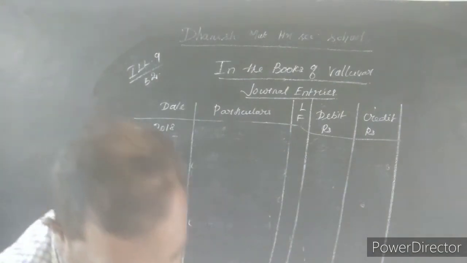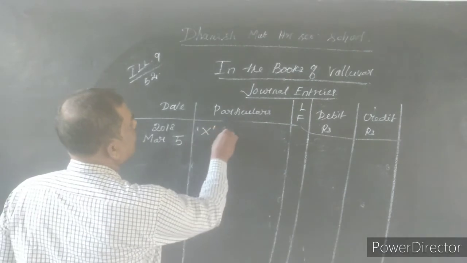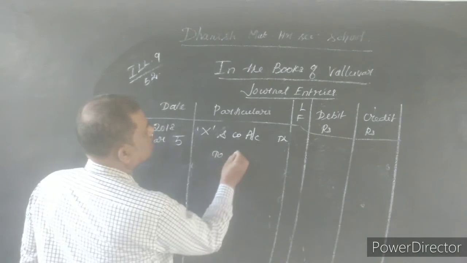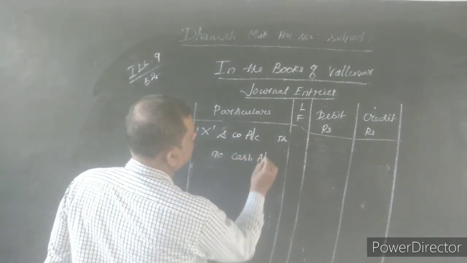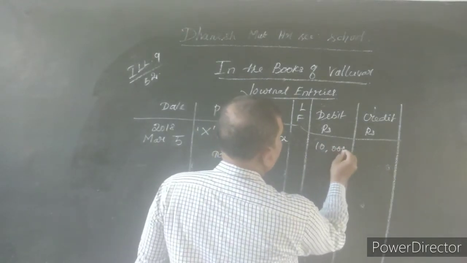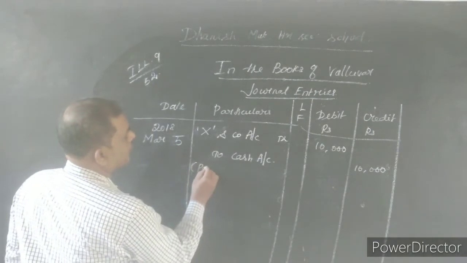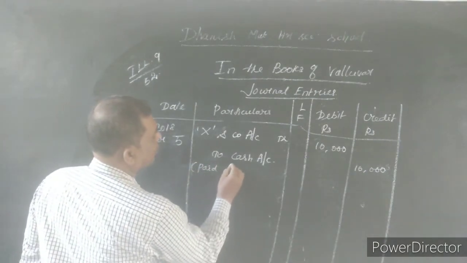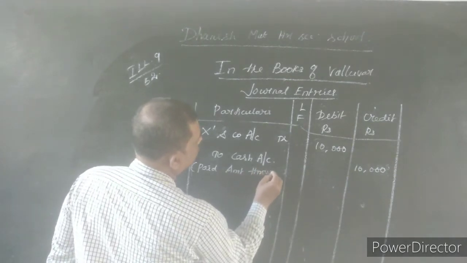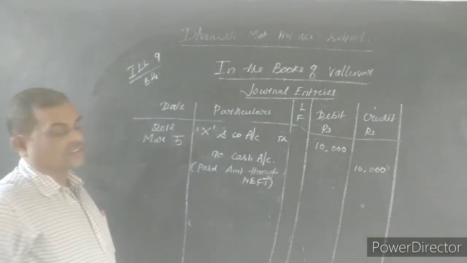So what is the date? Date 5. X and company account debtor to bank account. Amount is 10,000, because the purchase was made for 10,000 only. Narration: paid amount through NEFT. Okay, this is the fifth journal entry.